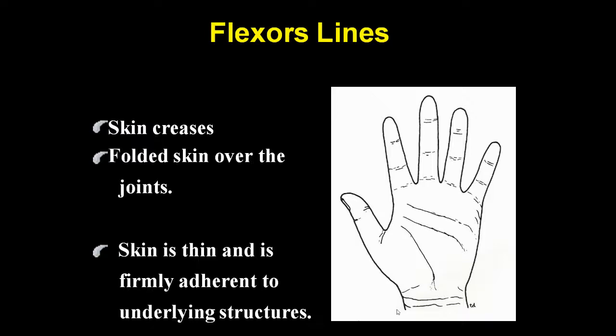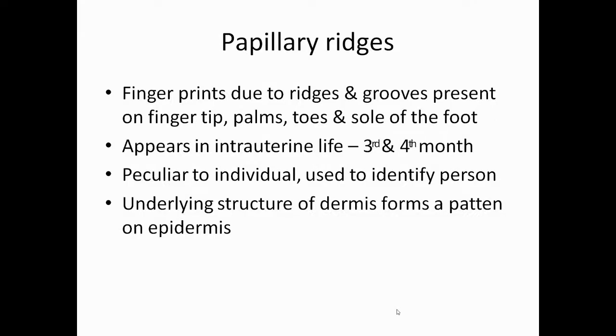Now we will see the flexor lines, which we call skin creases, the folded skin over the joints. Here the skin is thin and firmly adherent to the underlying structures. Capillary ridges, or fingerprints, are due to ridges and grooves present on the fingertip, palm, toes, and soles of the foot.